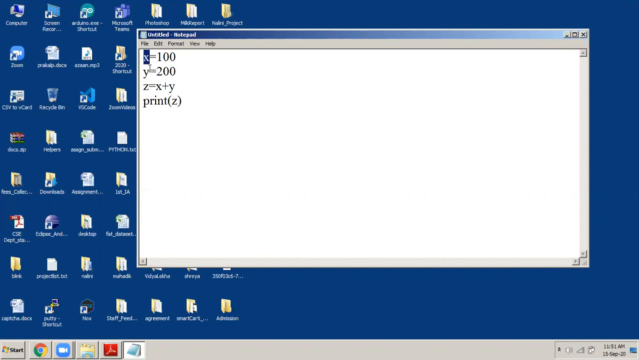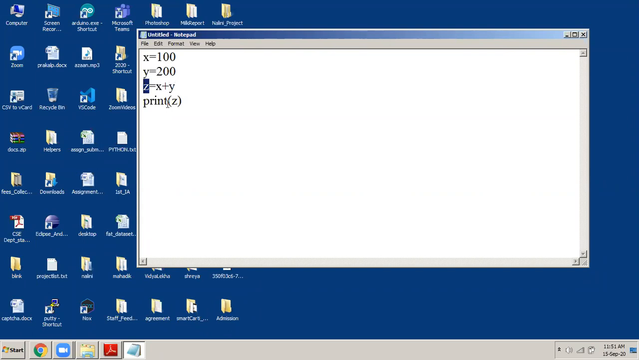You need one more variable, simply declare it. y is equal to 200. So it automatically declares a variable y of type integer and keeps the initial value 200 in it. Similarly, you declare a third variable z and write x plus y. What is x? x is 100. What is y? y is 200. So 100 plus 200 is 300, and 300 will be stored into z.